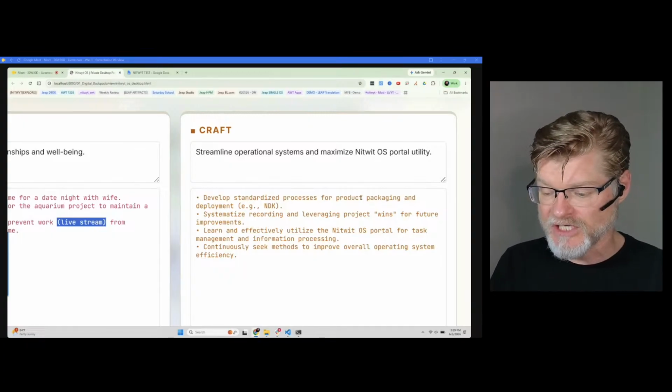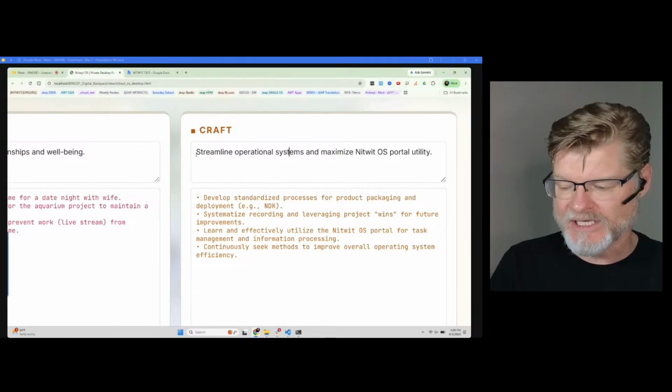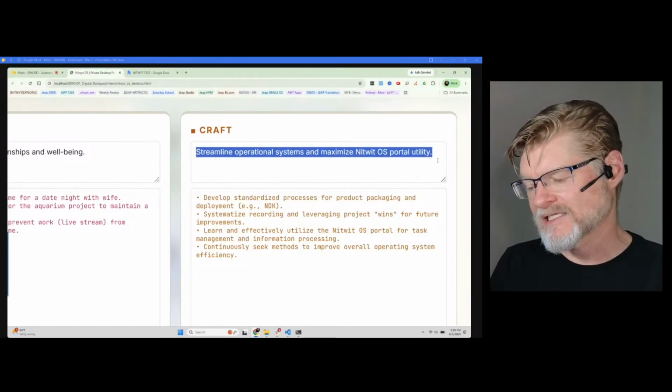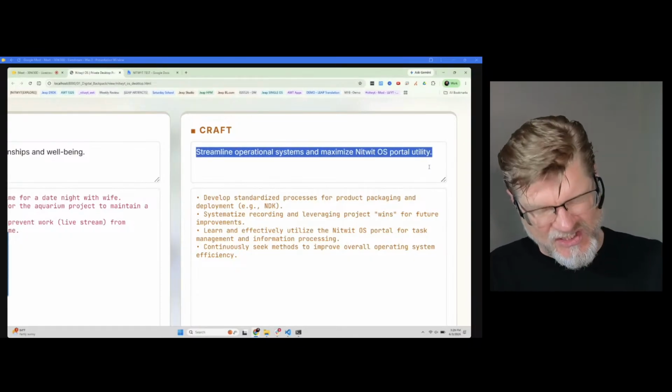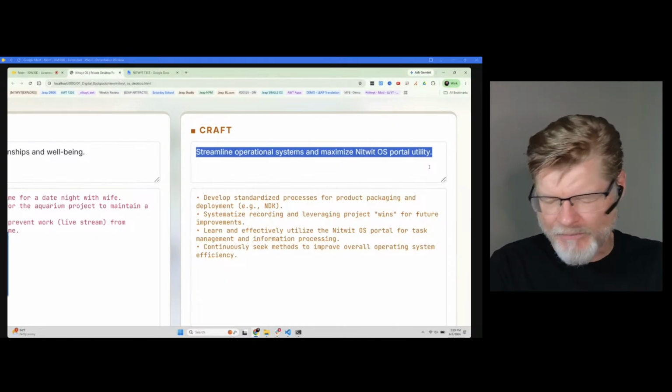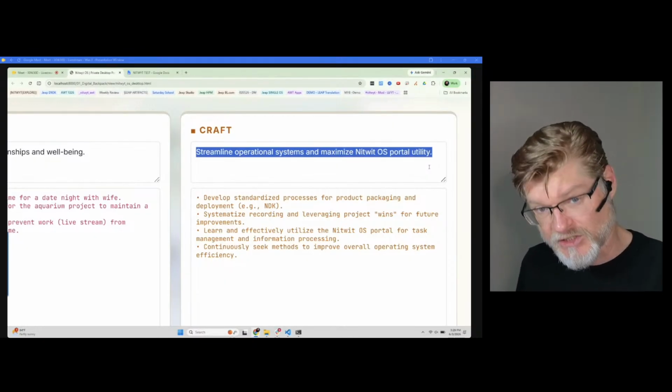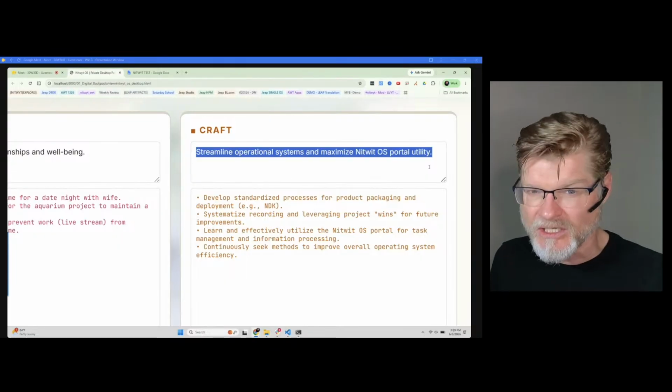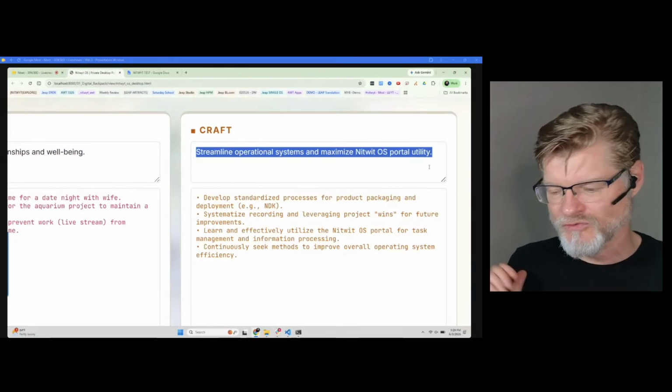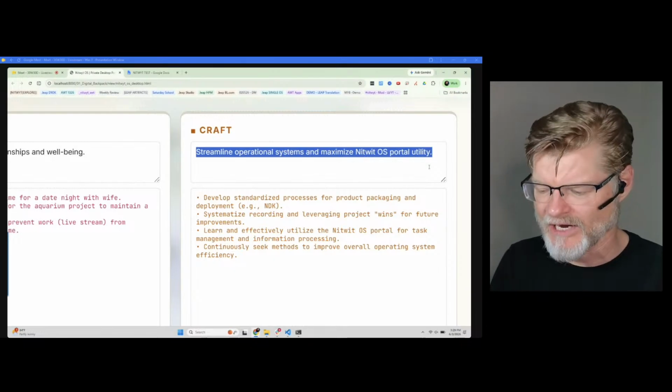Now this is interesting under craft because it is kind of pushing my skills a little bit. That's kind of what the craft section is for. It's almost like the wealth section is the stuff that's cooked. It's good, right? You're building out products, everything else. Craft is kind of like you're exploring stuff. It's all test kitchen, right? That's kind of what the craft area is for. It's really kind of a playful area for me.